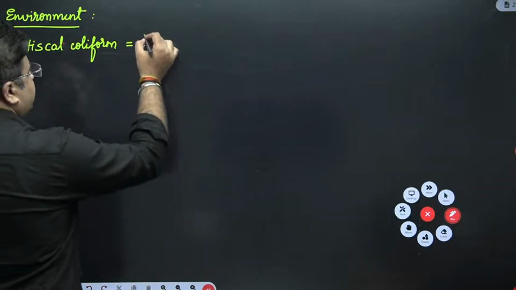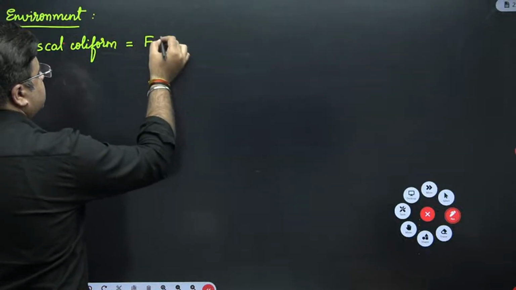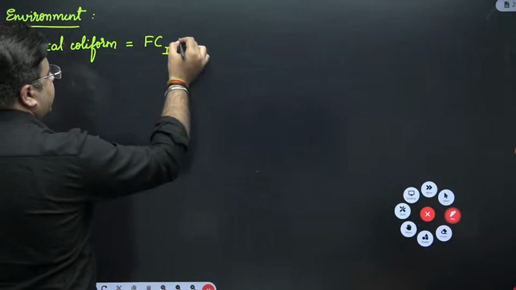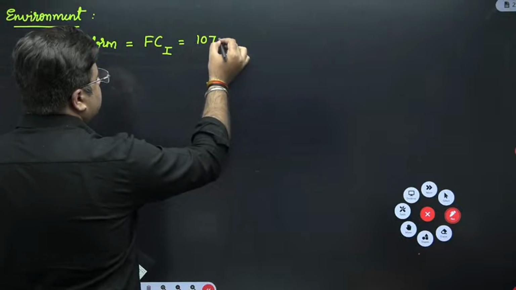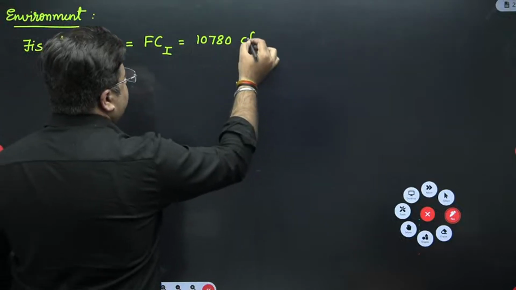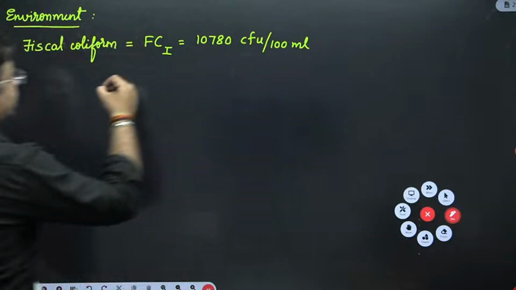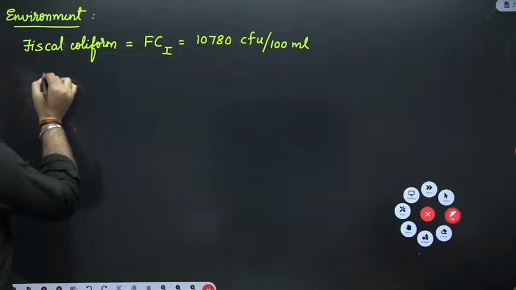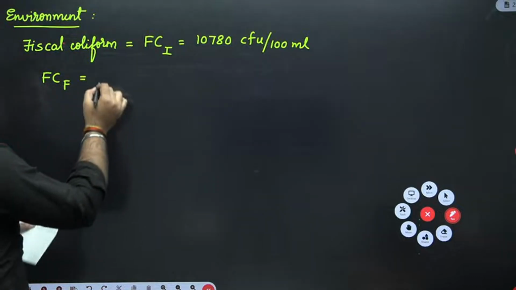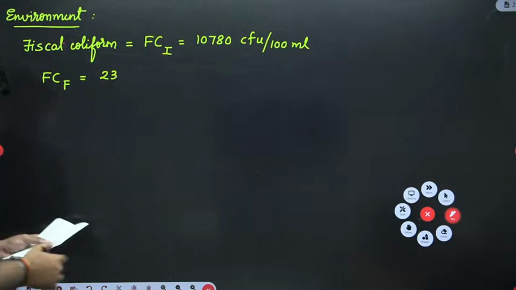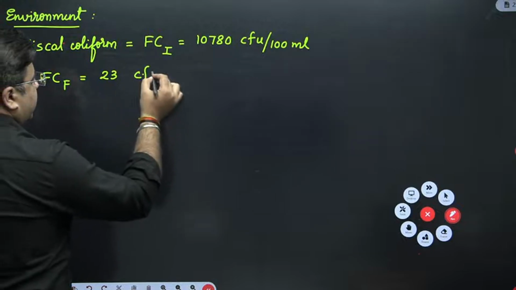This is initial fecal coliform, which I will denote by I. This is 10780 CFU per 100 ml. And after treatment, fecal coliform after treatment is given to you as 23, I guess. Yeah, this is 23 CFU per 100 ml.